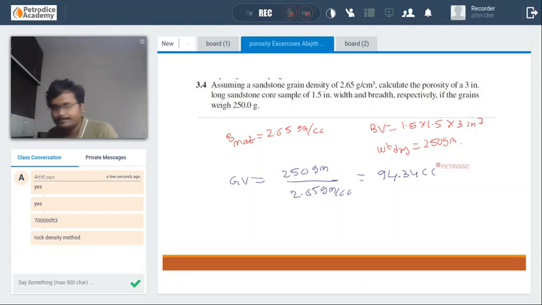So the grain volume will be 94.34 cc. The bulk volume is equal to 1.5 into 1.5 into 3, 6.75 inch cube.